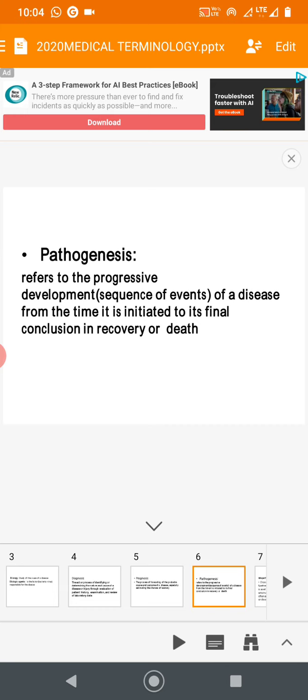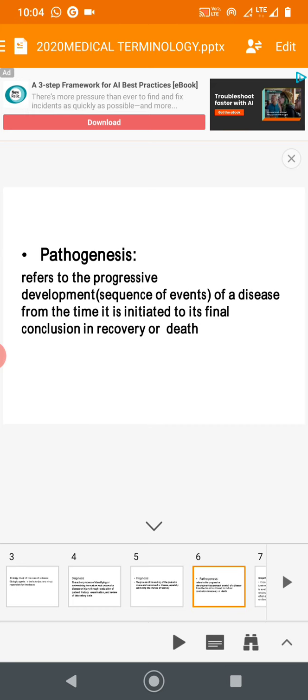Next common term is pathogenesis. Refers to the progressive development, sequence of events of a disease from the time it is initiated to its final conclusion in recovery or death. That is the pathogenesis. Entire history it comes.